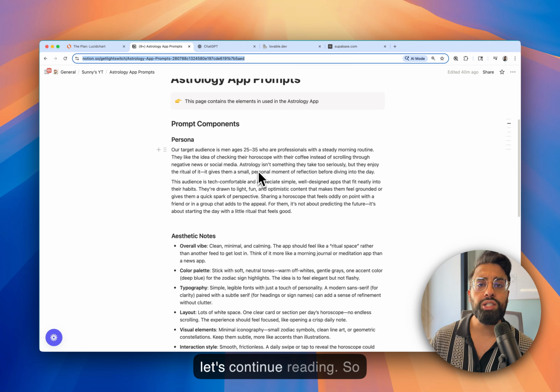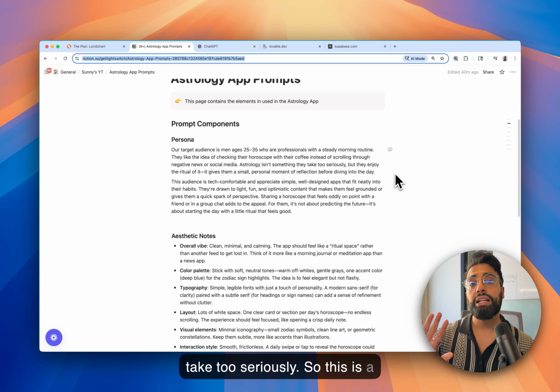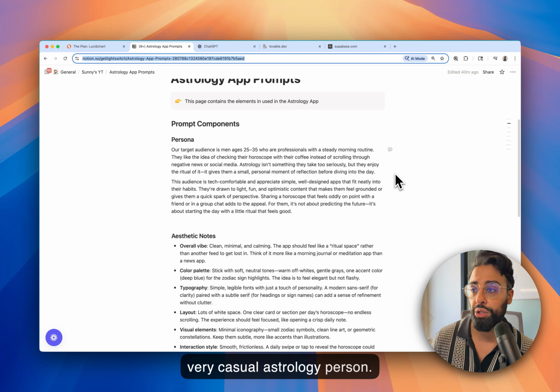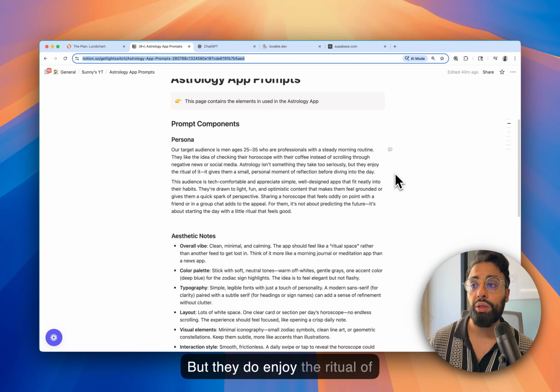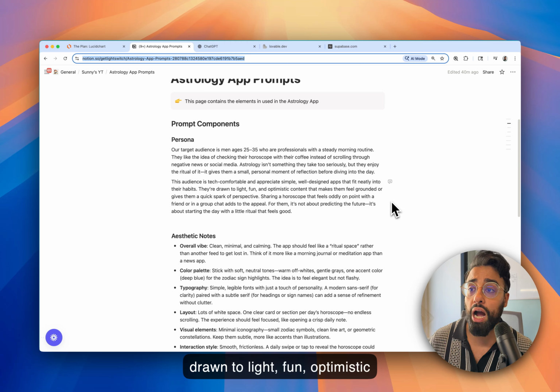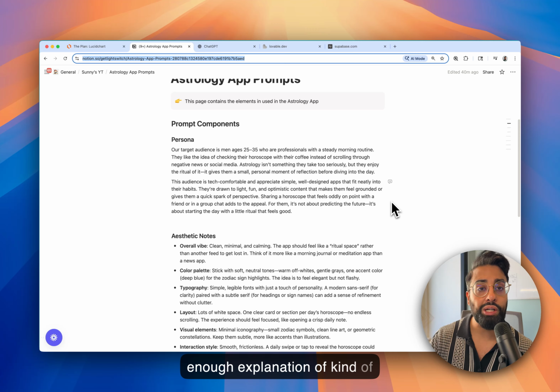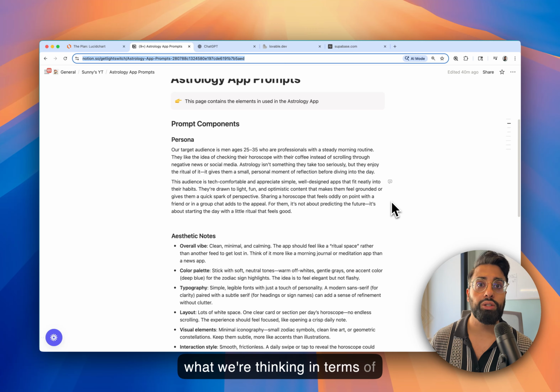So let's continue reading. Astrology isn't something they take too seriously. So this is a very casual astrology person, but they do enjoy the ritual of it. This audience is tech comfortable. They appreciate super simple designs. They're drawn to light, fun, optimistic content. So this is a good enough explanation of what we're thinking in terms of our persona.